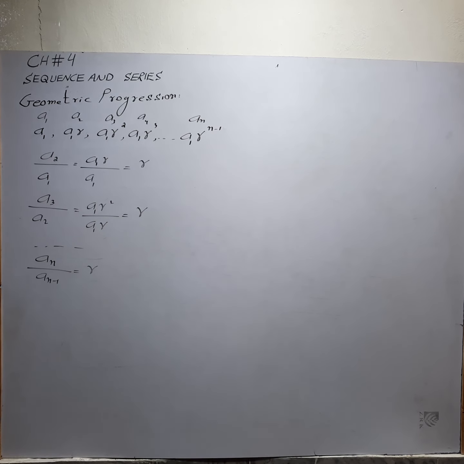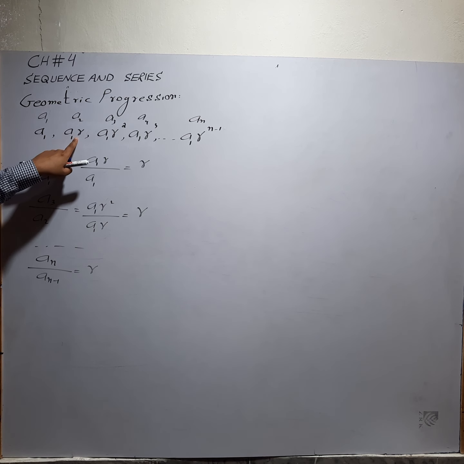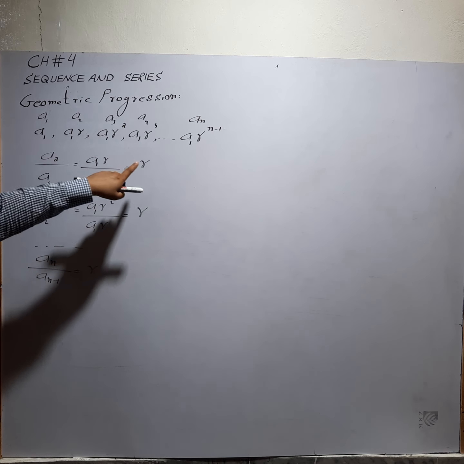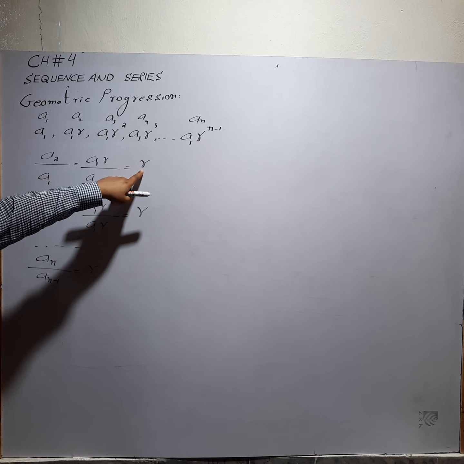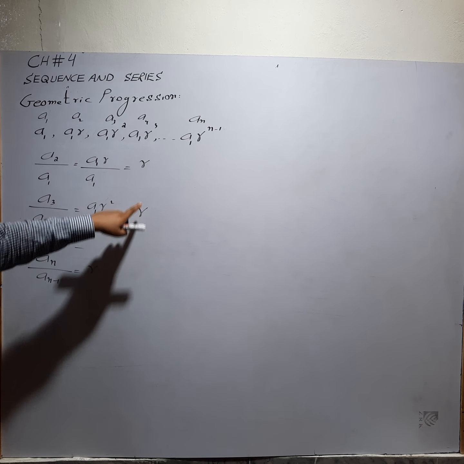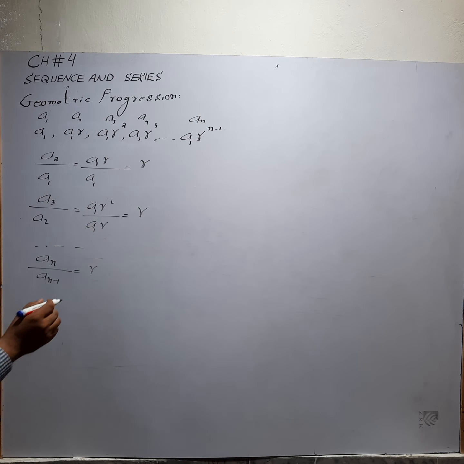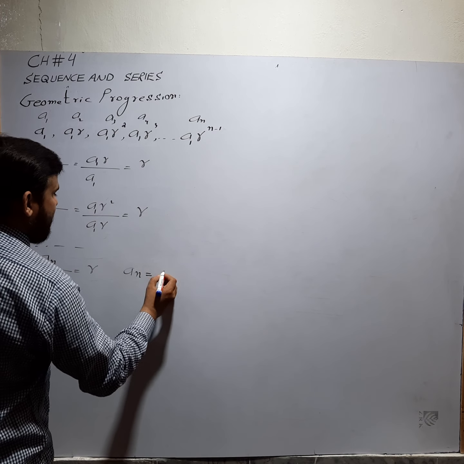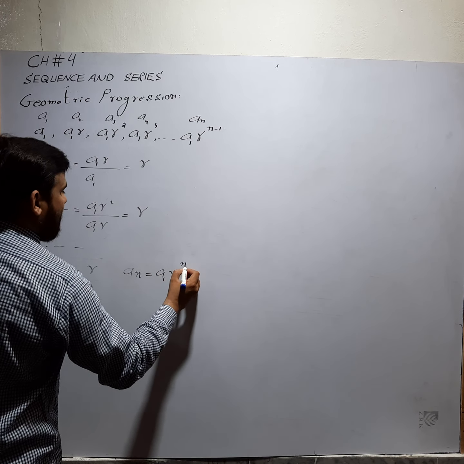So, what is geometric progression? Such a progression in which if we divide the next term by the previous term, this gives us a constant number which is called the common ratio, and it is denoted by r. In this case, r is the common ratio, and the general term formula is a1 r power n minus 1.